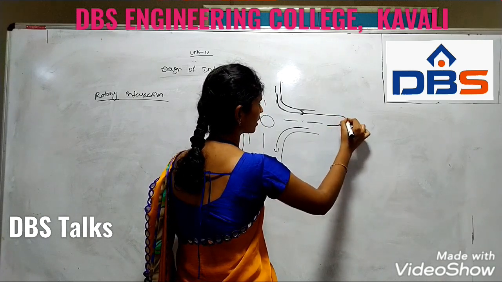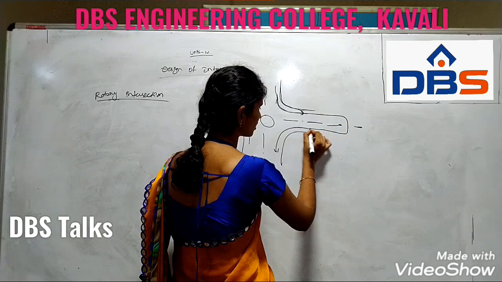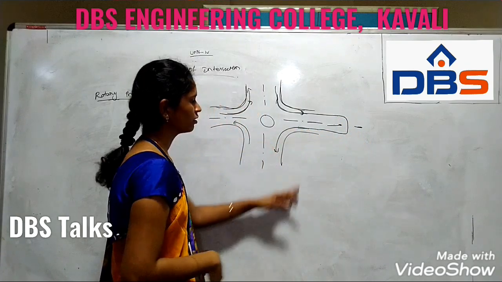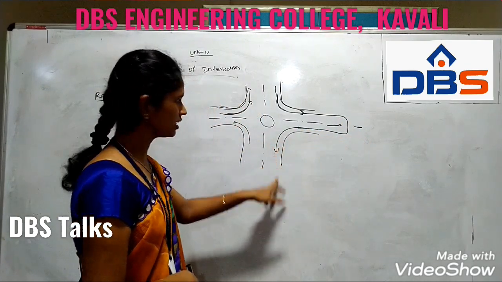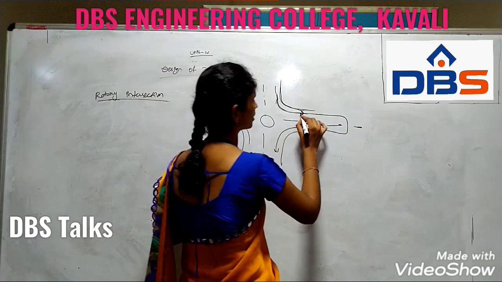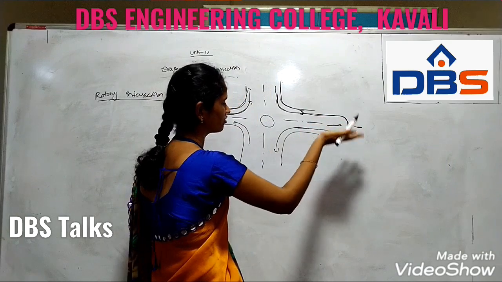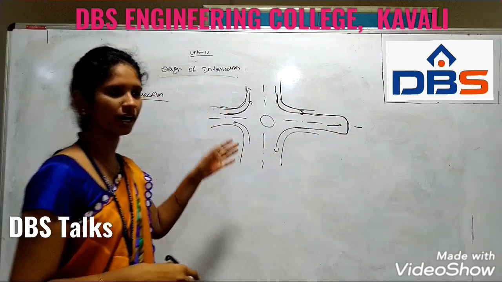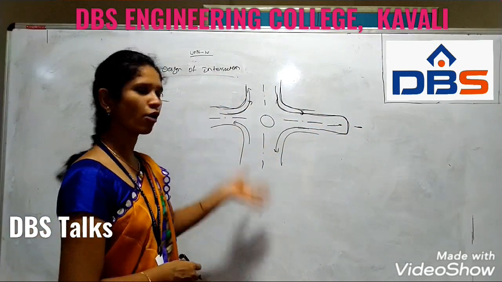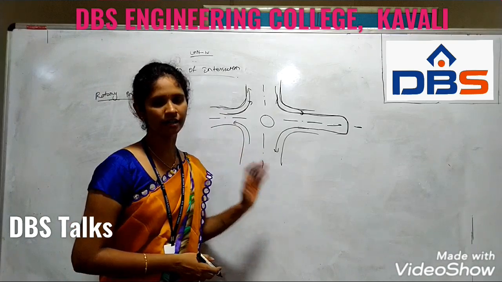The space will be provided for the dividers. In this space, we need to take the other road and move in this direction. So we need to take this long-way direction of travel, and we need to take the U-turn. With this U-turn we need to enter into the opposite direction. This is a long process to enter the other way.